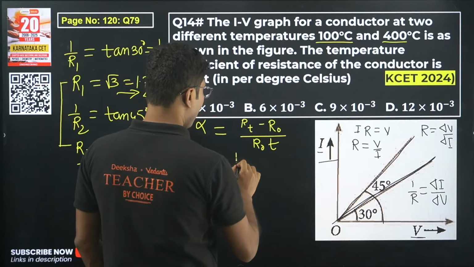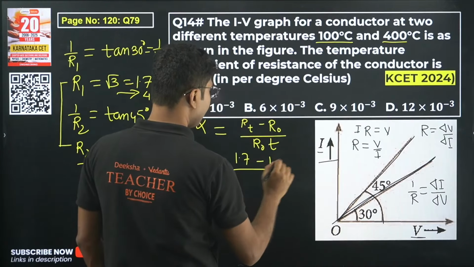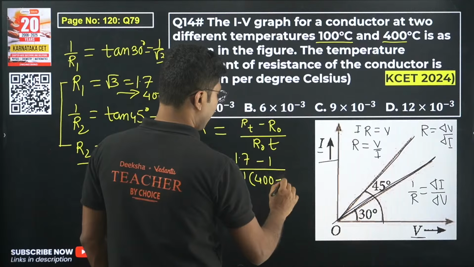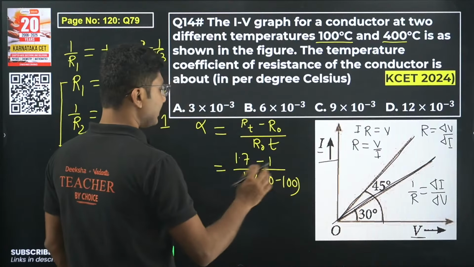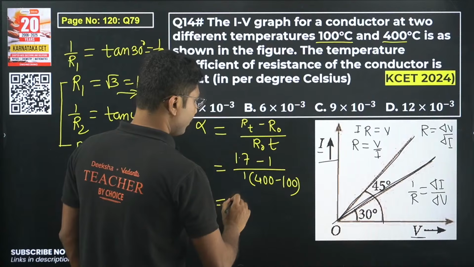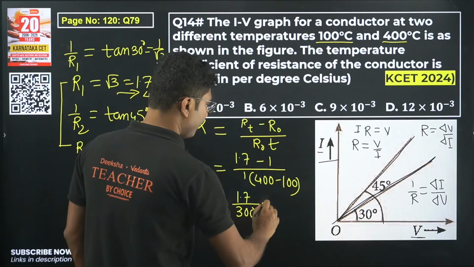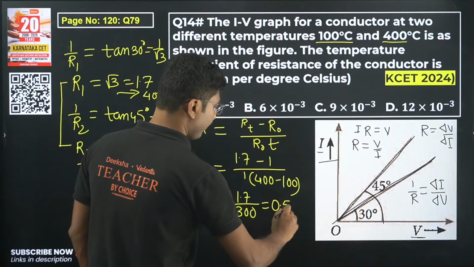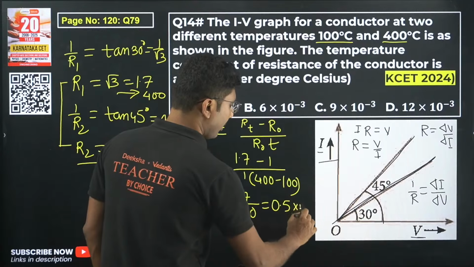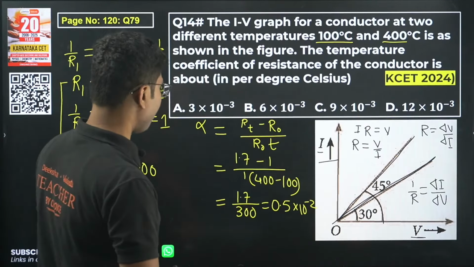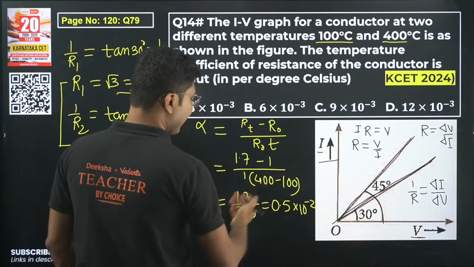So it is (1.7 minus 1) divided by 1 into (400 minus 100). This is the easiest formula to calculate alpha. So it will be 1.7 divided by 300, which will be approximately 0.5 into 10 to the power of minus 2. Okay, so 0.5 into 10 to the power of minus 2, slightly more than 0.5.